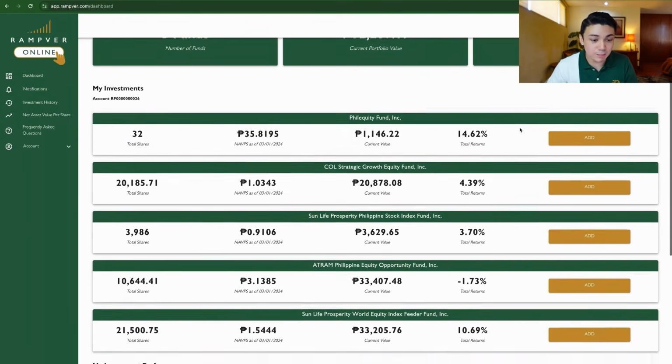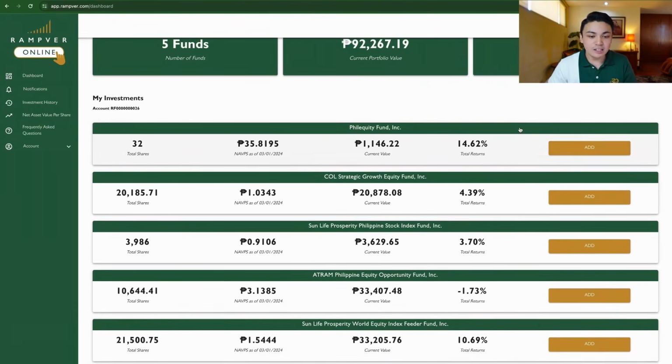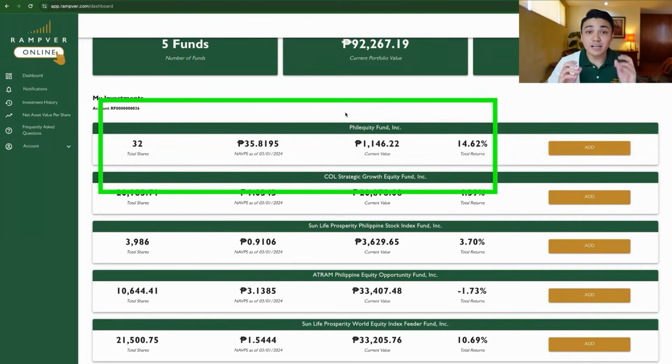You will see here naman sa baba, my investments. So very interesting here, no? This is similar to your e-commerce apps like Lazada, Shopee, diba? Each fund is in a card, diba? So first, our investment in PhilEquity is the first card, diba? I have a total of 32 shares. Ito yung NAVs niya currently, and this is the current value. So it grew this much already.